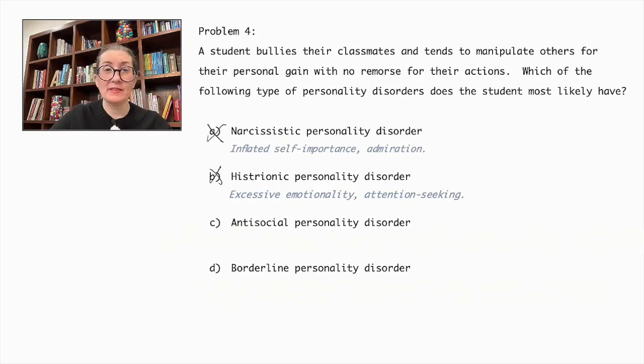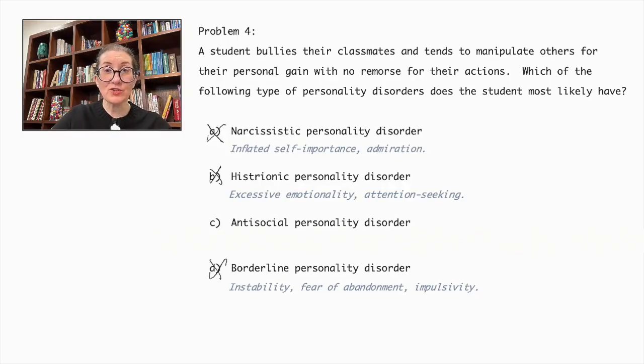So we can eliminate that as well. Borderline personality disorder involves instability in relationships, self-image, and emotions, often with fear of abandonment and impulsivity, but not manipulative or remorseless bullying. So let's cross that out.